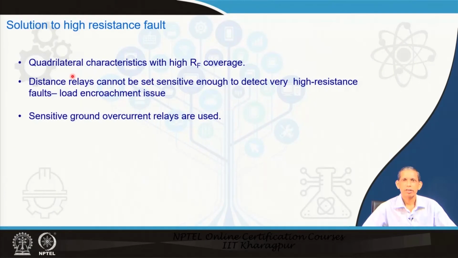So, that gives a scope, and the solution being used in industry is the sensitivity of the ground overcurrent relay. The ground overcurrent relay is used in conjunction with the distance relay, and it can have better sensitivity as compared to the distance relay in these kinds of situations.